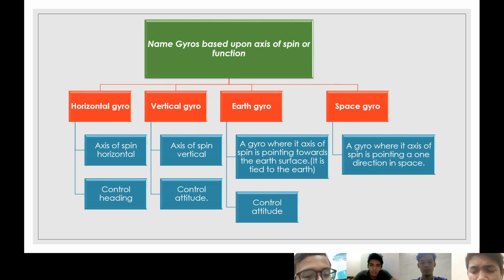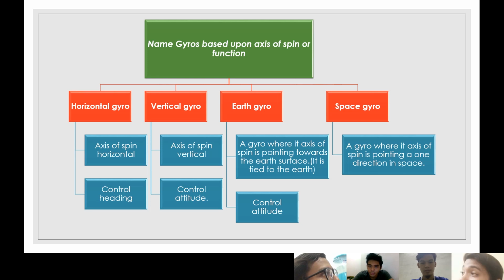Okay, the earth gyro. A gyro where its axis of spin is pointing towards the Earth's surface. It is tied to the Earth. What the earth gyro does is control attitude, the same as the vertical gyro.